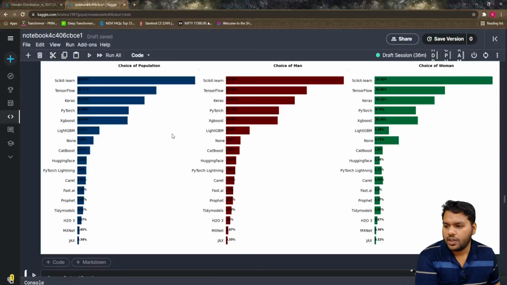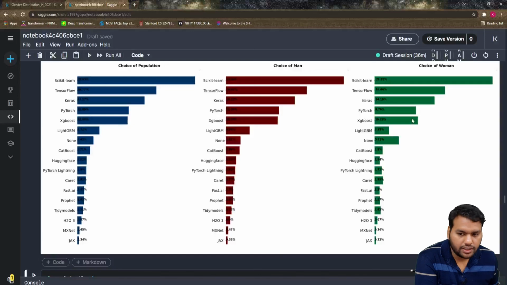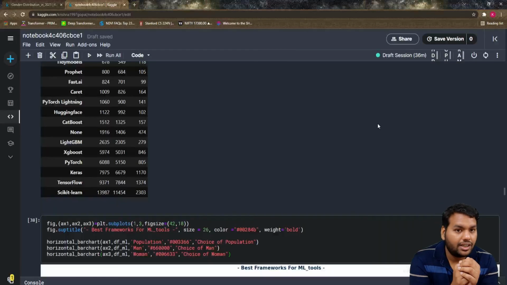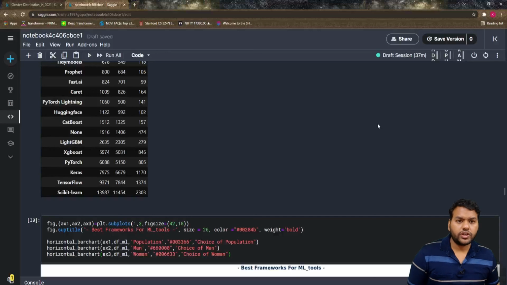Yes, the general trend for the population is the same for men as well as for women. These are the popular frameworks among the Kagglers, and the gender distribution in 2021 as well. Let me know if you face any doubts drawing this kind of plot or writing this kind of function. That's all for this video.